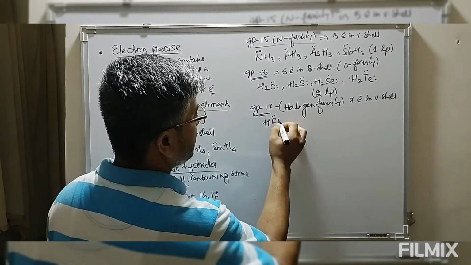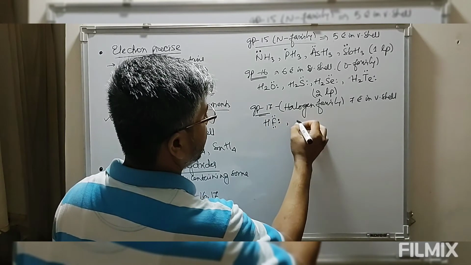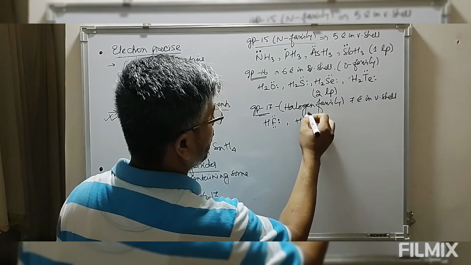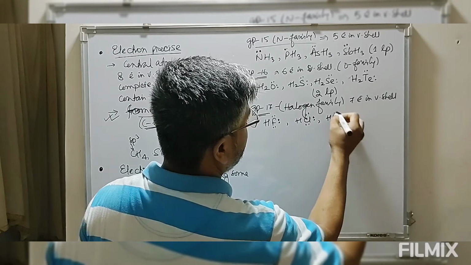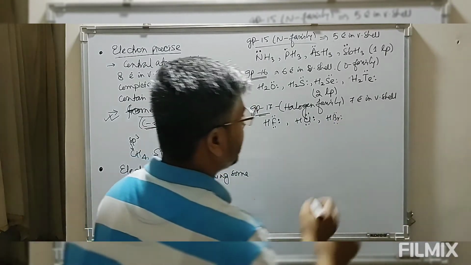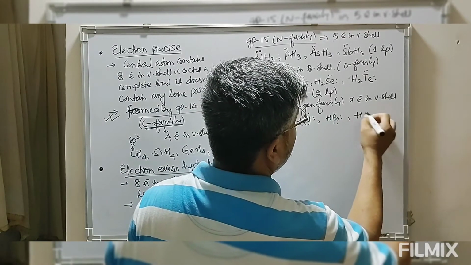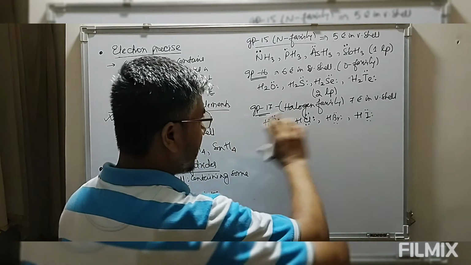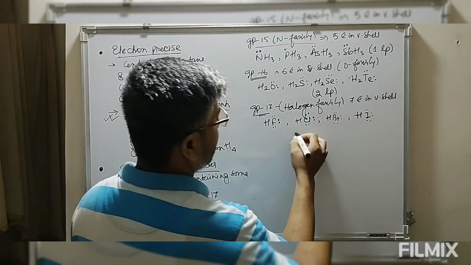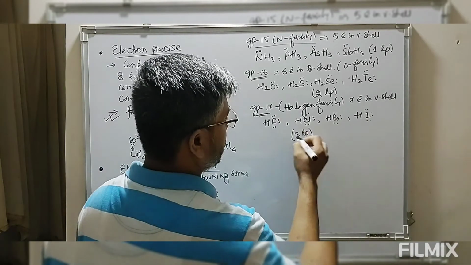Fluorine contains 3 lone pairs of electrons. We have HCl, chlorine containing 3 lone pairs of electrons, HBr, again bromine having 3 lone pairs of electrons, and HI, iodine having 3 lone pairs of electrons. So in these hydrides of group 17 we have 3 lone pairs of electrons.